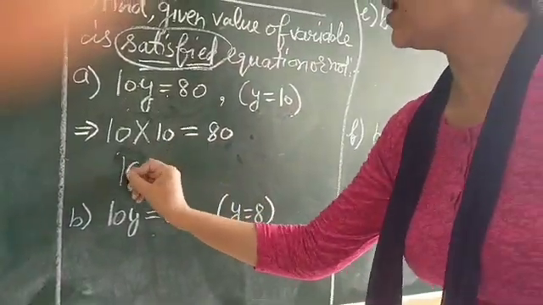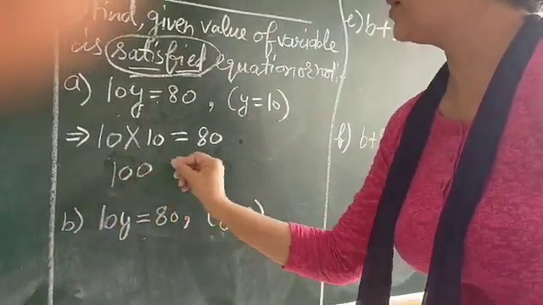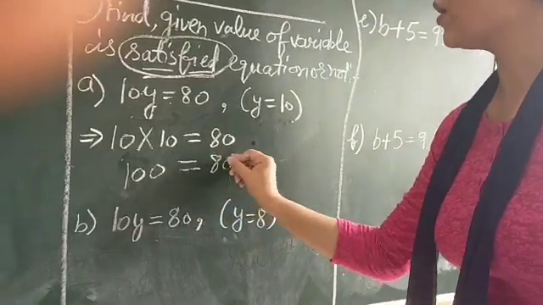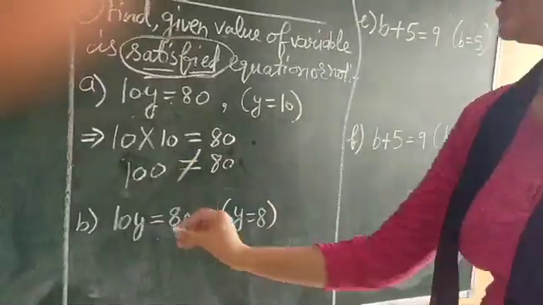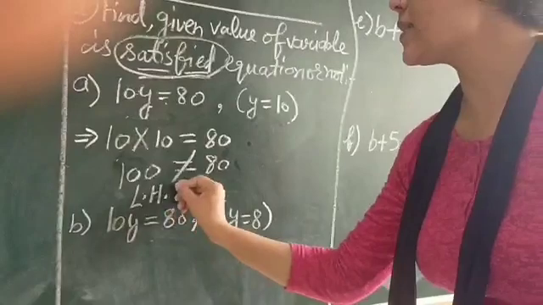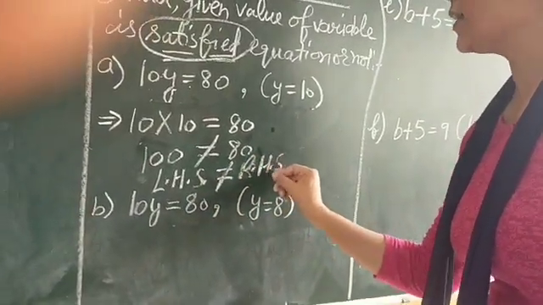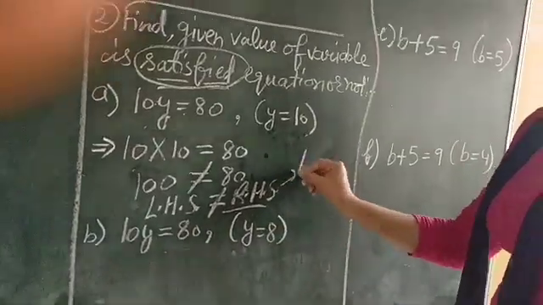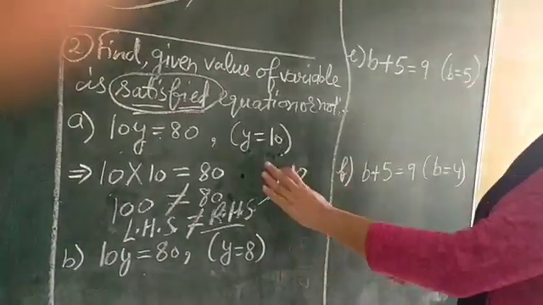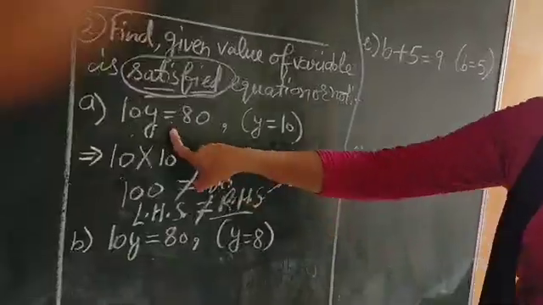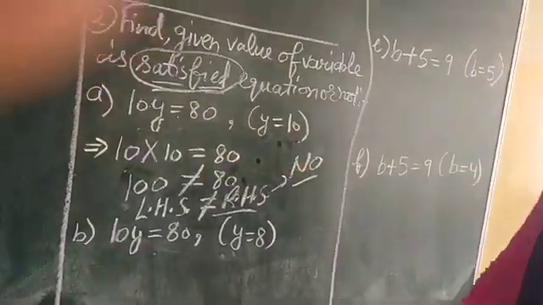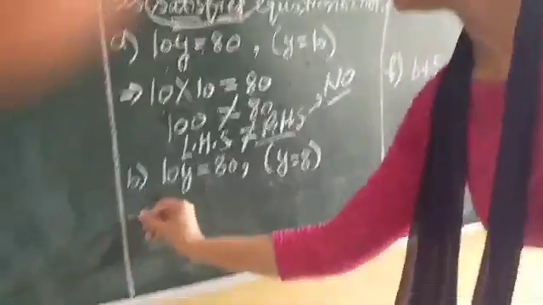10 tens are 100. Now 100 is not equal to 88. Right? So you will write left hand side is not equal to right hand side. So it means no, this value of the variable does not satisfy this equation. Now come to the next.